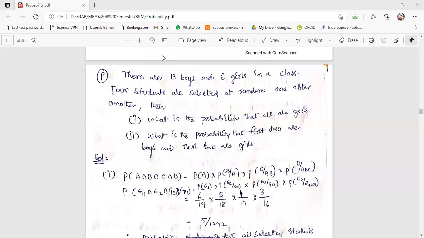Out of those 19, 4 students are selected at random, one after another. Then what is the probability that all are girls? What is the probability that the first 2 are boys and the next 2 are girls? This is the problem he has given, and this is for 15 marks, guys.